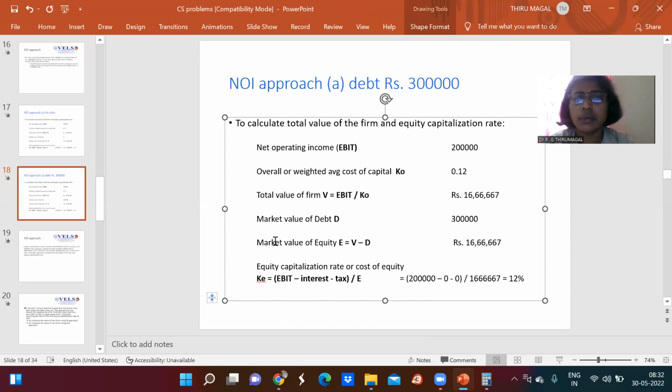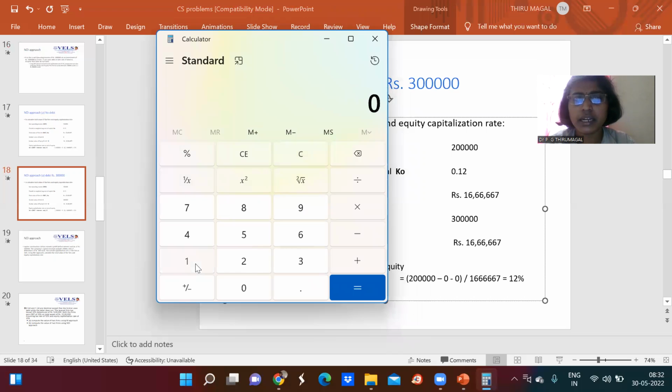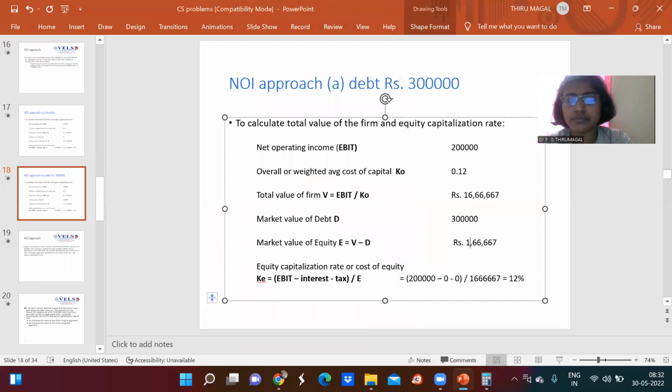Now the market value of equity is 16,66,667 minus D. So when you subtract these two, 16,66,667 minus 3 lakhs, it comes to around 13,66,667. That is the market value of equity.